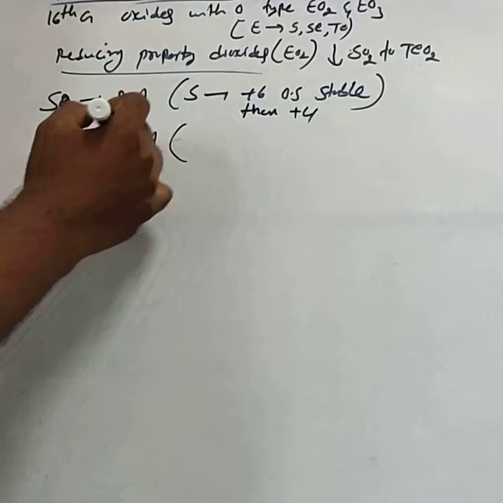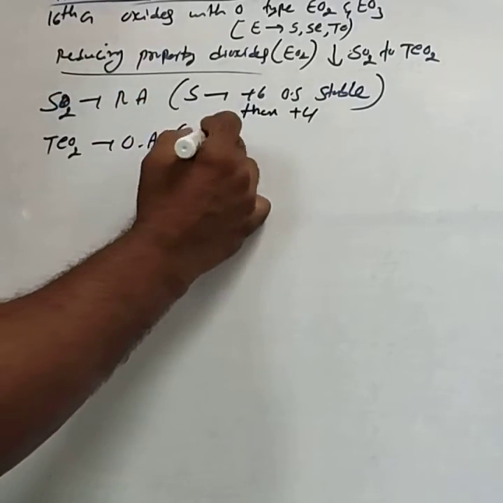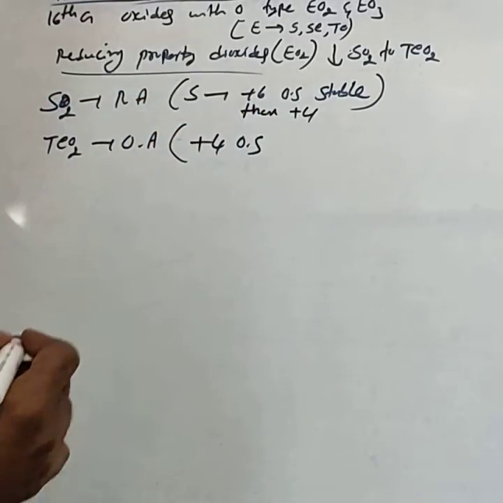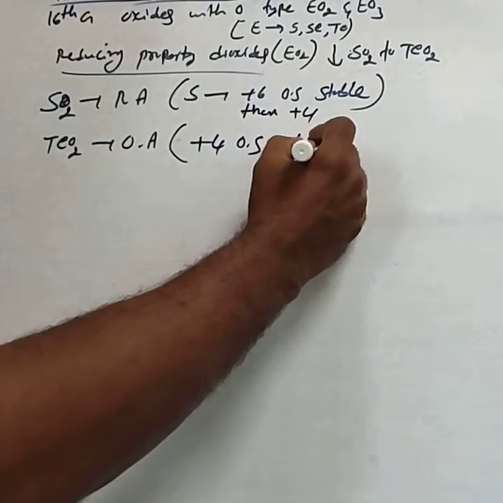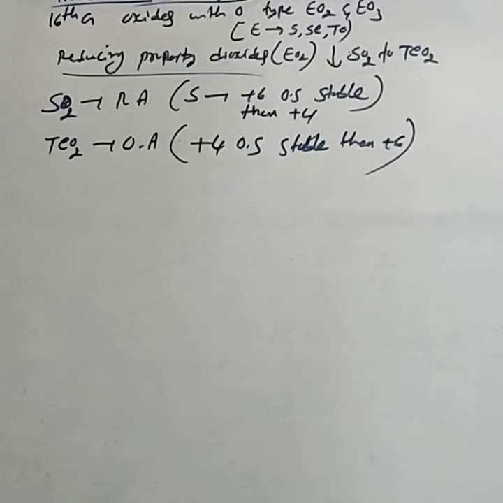In TeO2, the +4 oxidation state is more stable than +6 due to the inert pair effect, so tellurium oxide is an oxidizing agent.